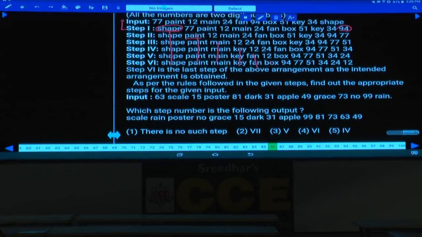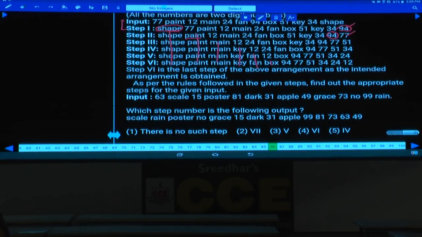Now in the further steps, in the first step, shape is fixed at the first place, and in step 2, second word arranged at the second place, and in step 3, third word arranged at the third place, and so on. And coming to these numbers, now 94 arranged at the last place, 12th place, next 94 shifted to the 11th place, and 77 arranged at the last place.